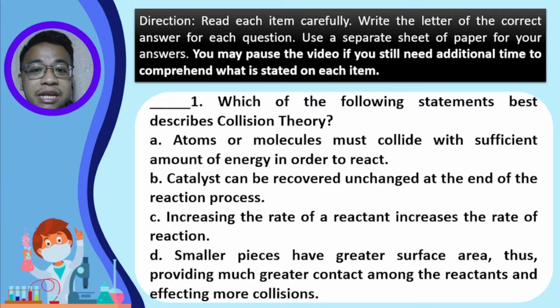Which of the following statements best describes collision theory? A. Atoms or molecules must collide with sufficient amount of energy in order to react. Letter B. Catalysts can be recovered unchanged at the end of the reaction process. Letter C. Increasing the rate of a reactant increases the rate of reaction. Or letter D. Smaller pieces have greater surface area, thus providing much greater contact among the reactants and effecting more collisions. So what is the answer?